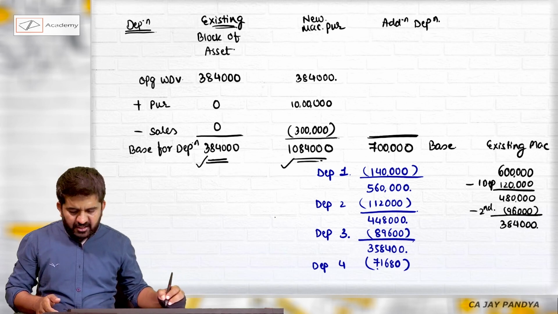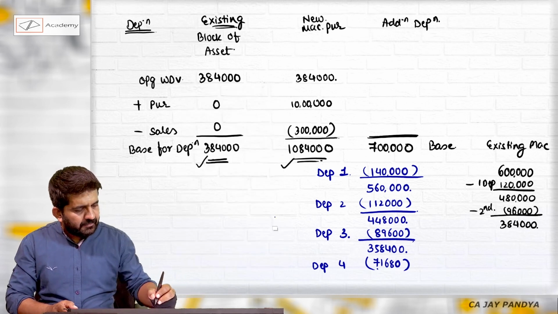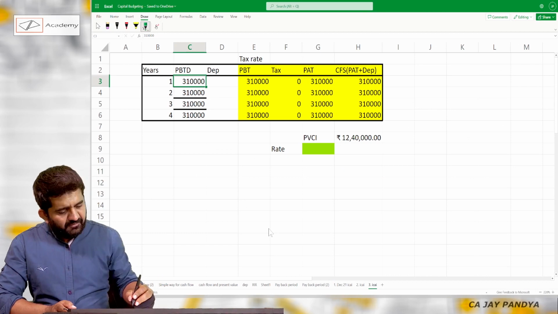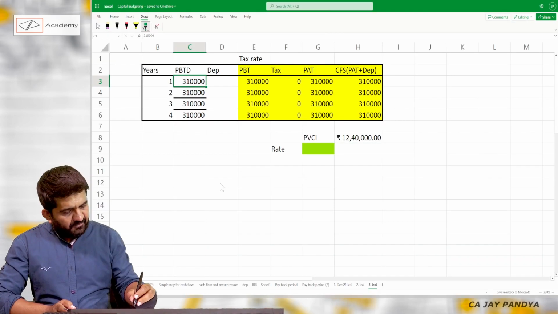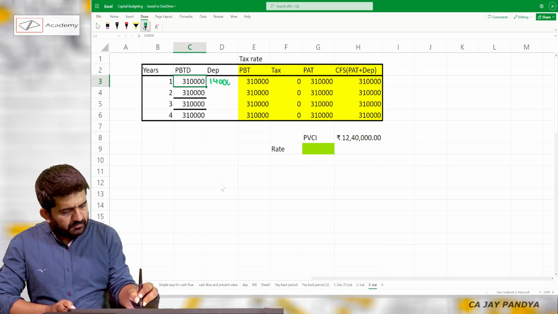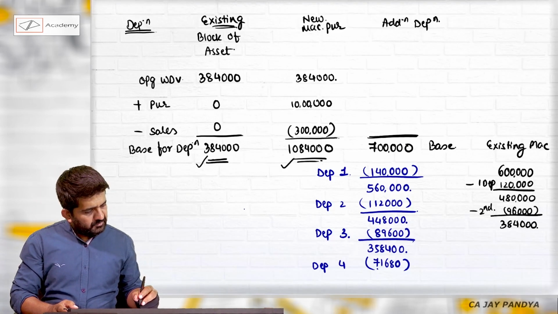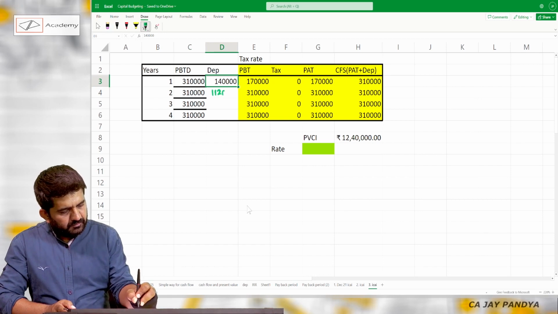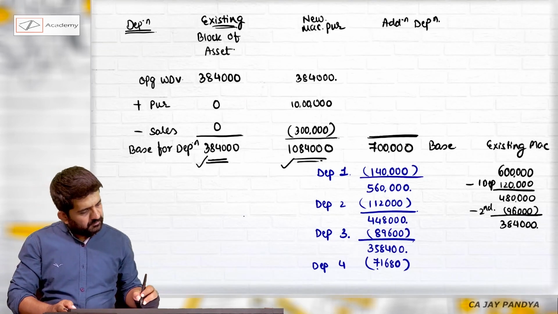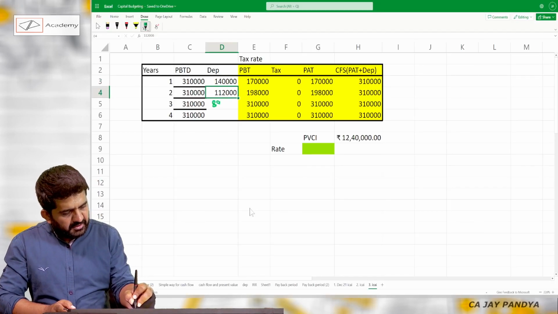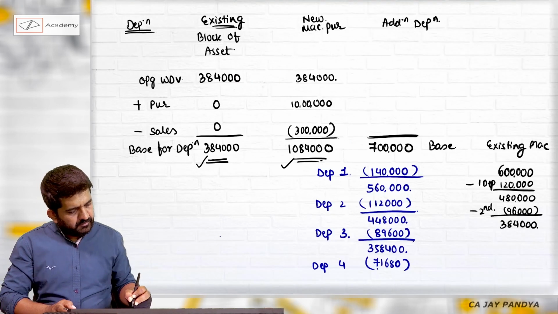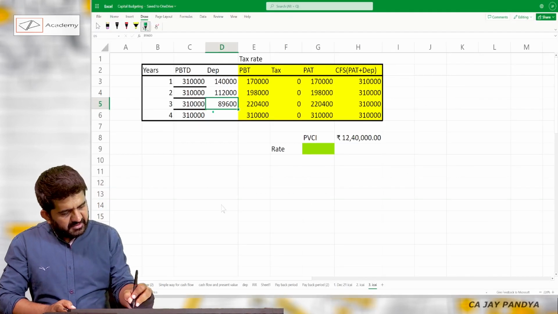But of course, depreciation is important. I will fill up the depreciation column: 1,40,000, 1,12,000, 89,600, 71,680.